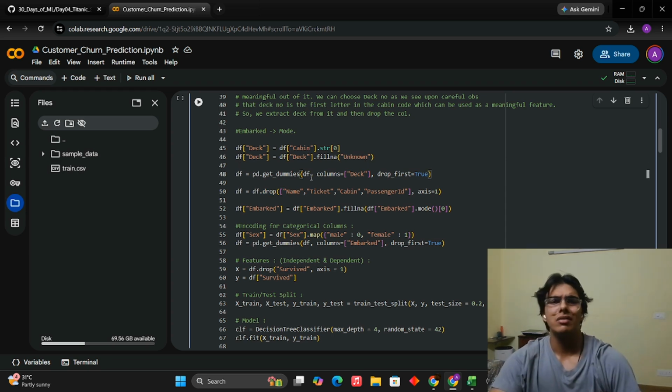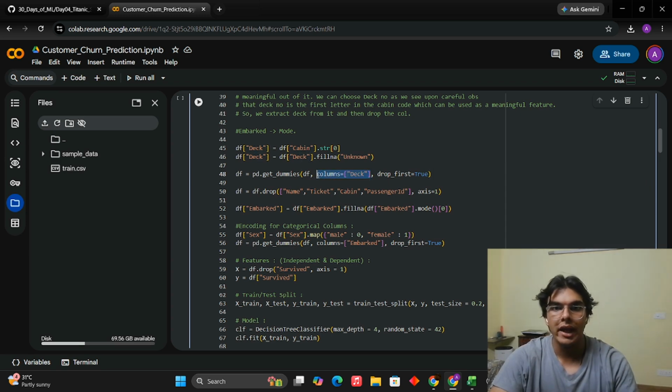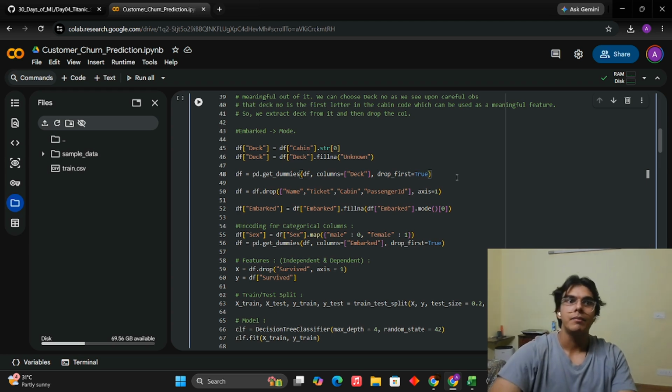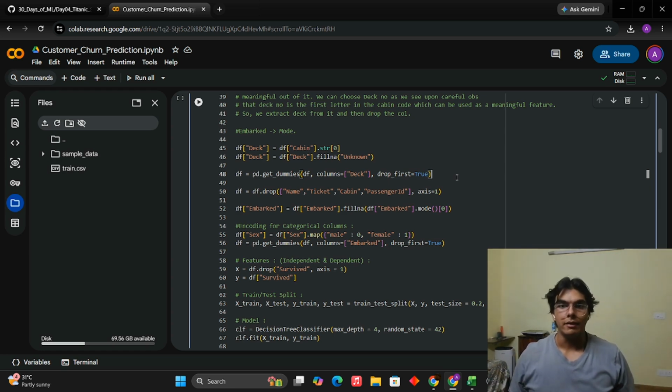Okay. Now coming on to this pd.get_dummies, a typical line in pandas, I'll explain it. What this does is basically the one hot encoding part, which means we have got a column called deck. So deck is going to have different values, right? We have got A, B, C, D. So it is going to build one hot encoding vectors for all of those deck values. And drop_first equal to True is very important if someone asks you. It's very basic. This is all very fundamental. It is used to avoid multicollinearity. Now, what does that mean? Let's say you've got three colors, red, blue, green. Okay.